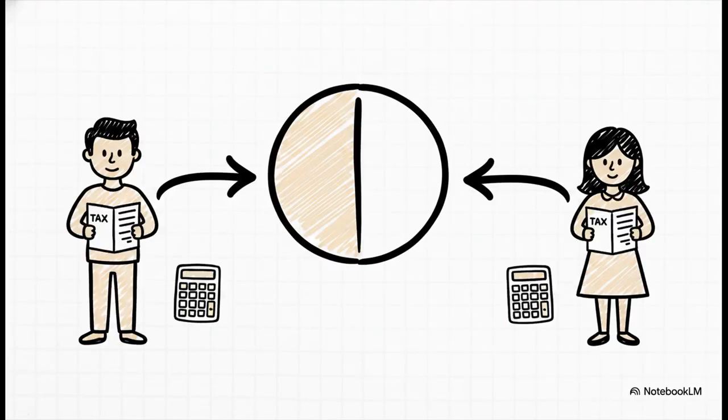How does this actually look in the final tax computation? Well, once you've made that clean 50-50 split, the law says this divided income is included separately in the total income of the husband and the wife. Going back to our business example, each spouse takes their 10 lakh slice, drops it into their own separate individual tax return, and boom, from there on out, the regular Income Tax Act takes the wheel. They each claim their own basic exemption limit, they each get to claim their own Chapter VIA deductions, like 80C for their own investments, and they calculate their tax separately. It's incredibly systematic and honestly really fair.